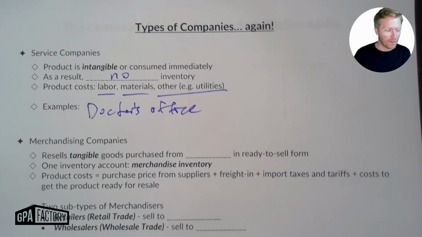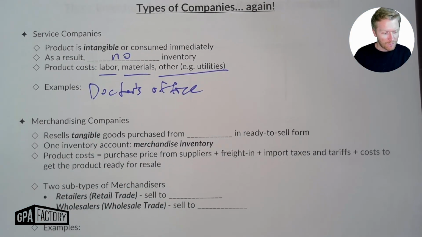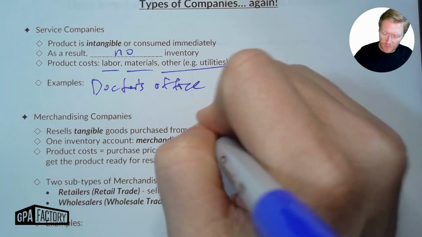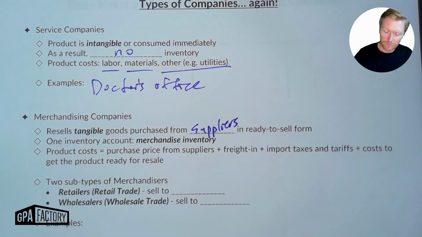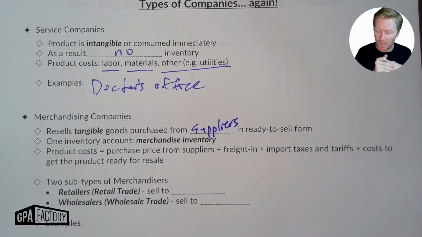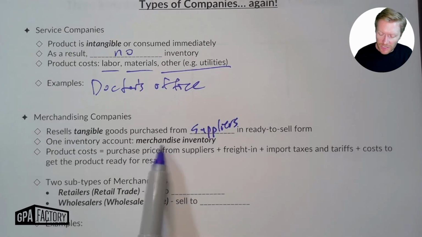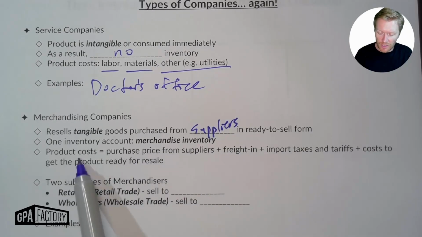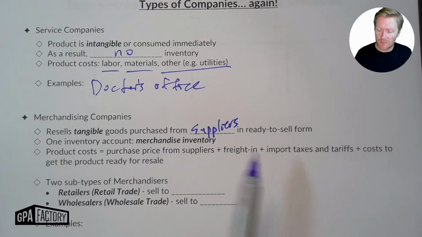Okay, merchandising company. We resell tangible goods in ready to sell form, purchased from suppliers or wholesalers. Okay, one other decent way that you can think about that. So suppliers or wholesalers. So one inventory account is just going to be merchandise inventory or just inventory. So it's really all final goods. So the product costs are going to be the purchase price from suppliers plus any shipping costs, import tariffs, cost to get the product ready for sale.